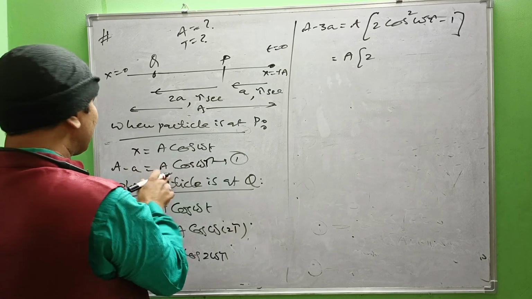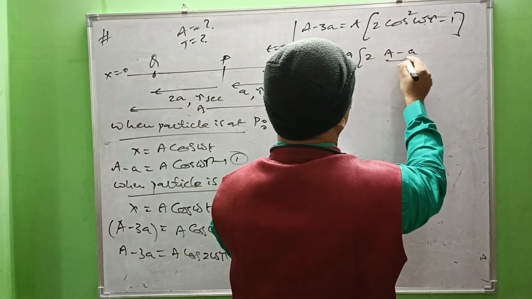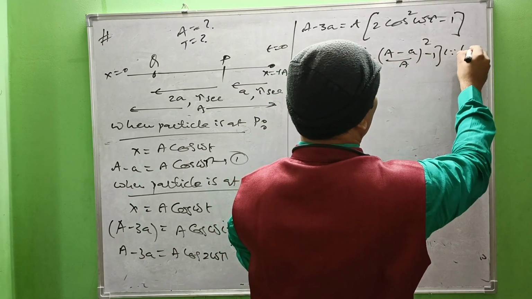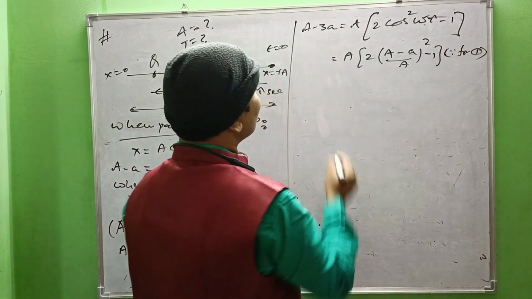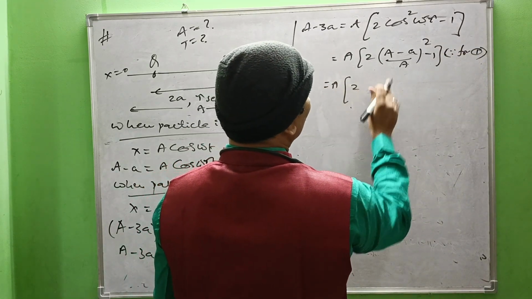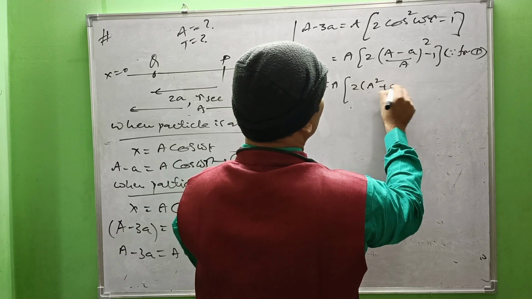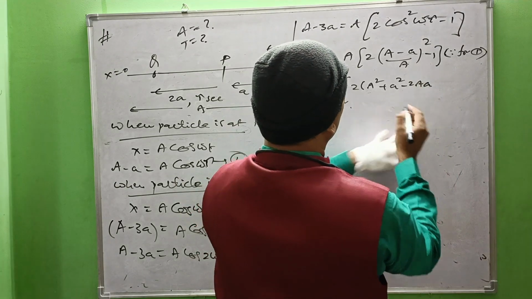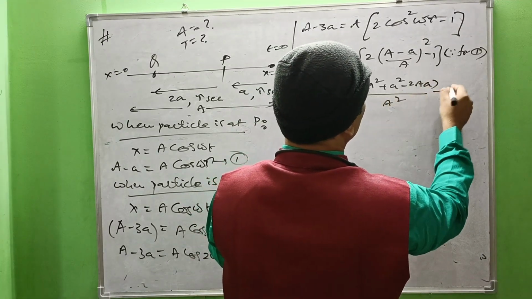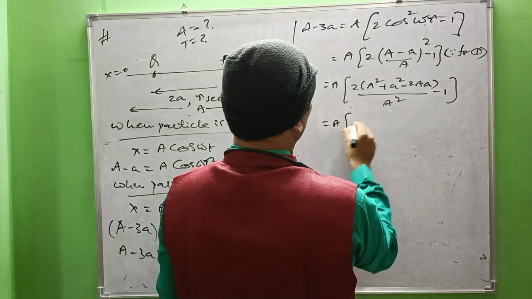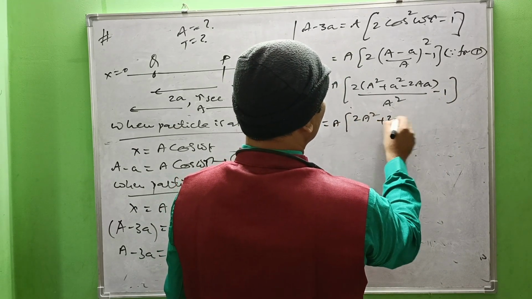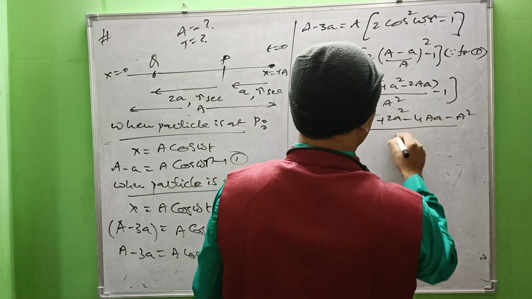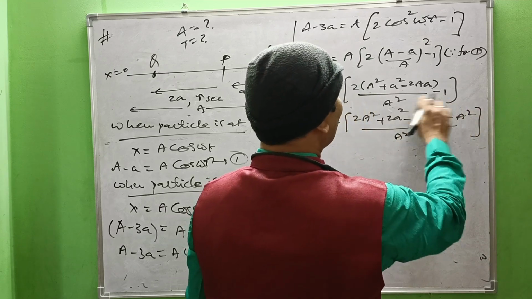That is a into 2 into (a minus a by a) whole square minus 1, using a minus b whole square as a square plus b square minus 2ab. That is a into 2a square plus 2a square minus 4a minus a square whole divided by a square, and taking LCM, it becomes 1 into a square.